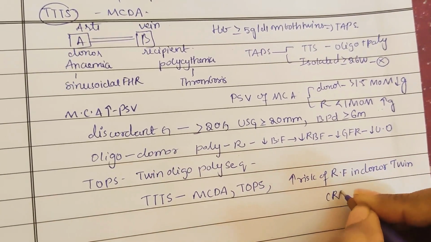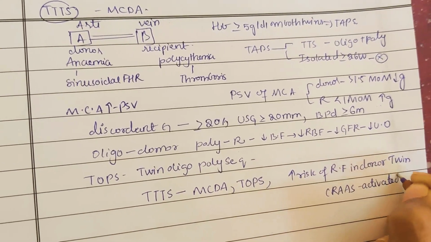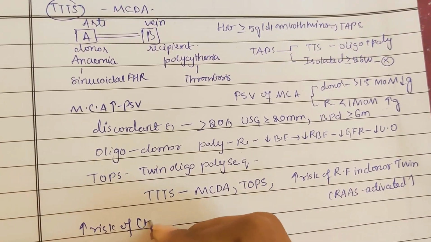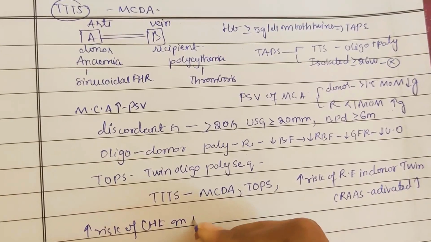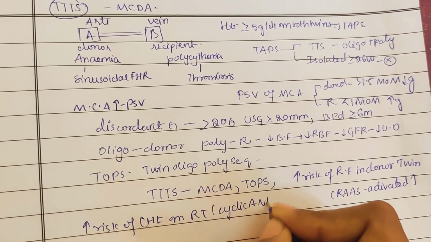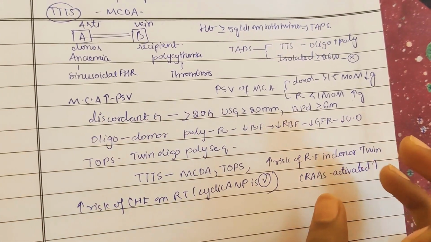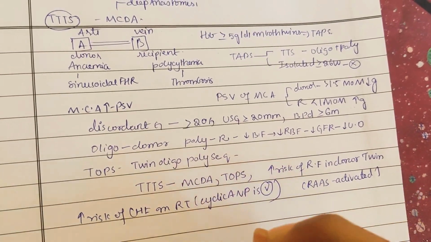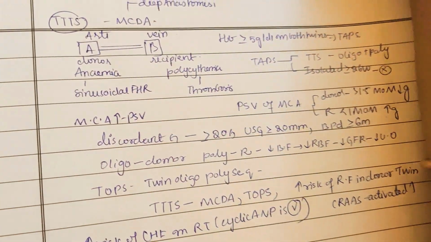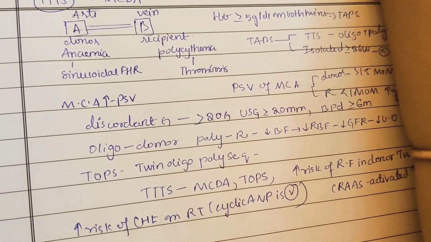So the RAS system is activated here in the donor. Next, there is increased risk of congestive heart failure in the recipient twin. So ANP is activated here. So this you need to say: in the donor the RAS system is activated, in the recipient there is congestive heart failure and ANP is activated. So by this we completed part 1. Next we will start with part 2 in another video.